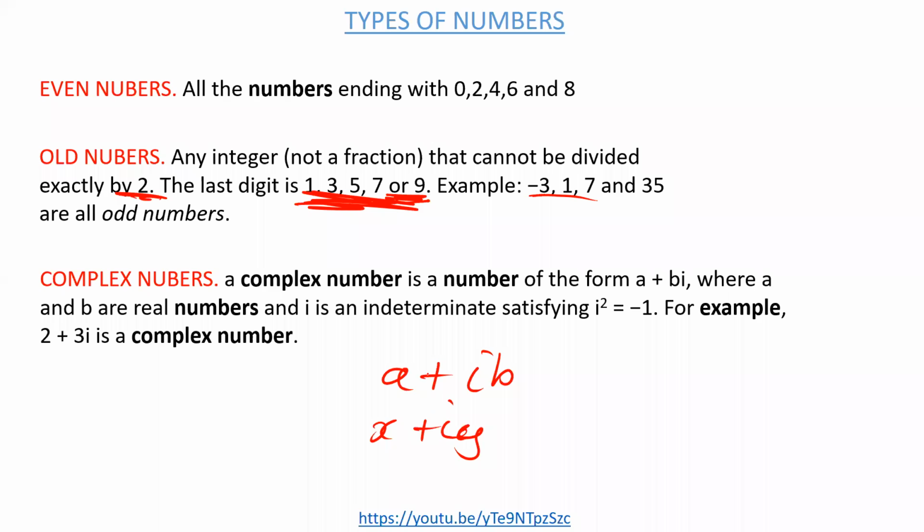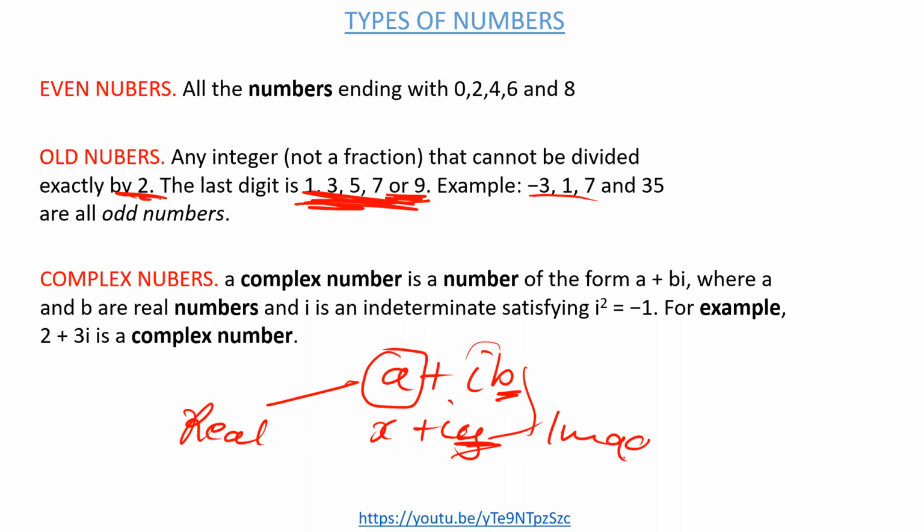What this means is that the number here that does not have i is called the real part of a complex number. And this one which contains i is the one that we call the imaginary part of a complex number. So sometimes complex numbers are known as imaginary numbers.